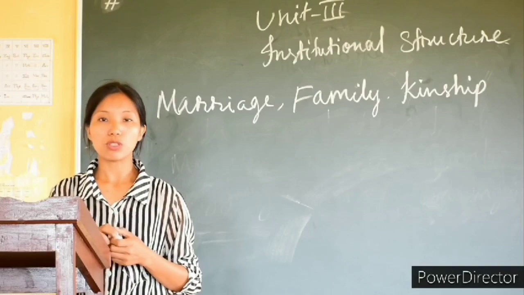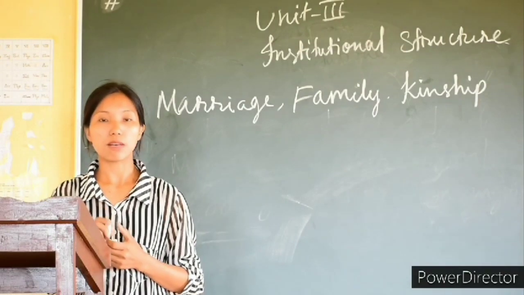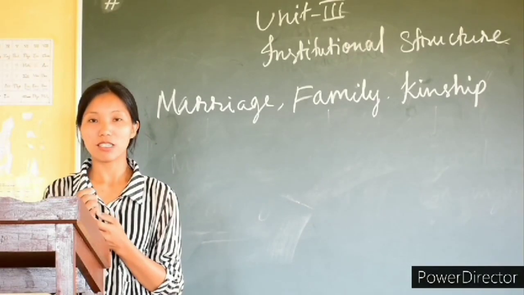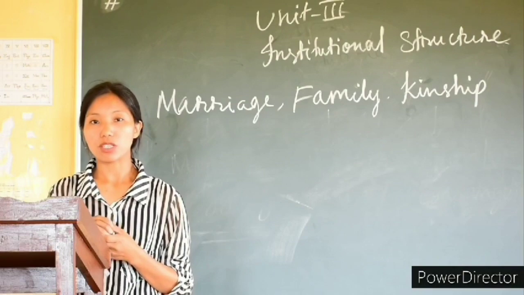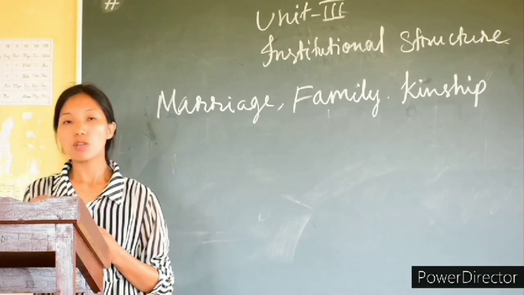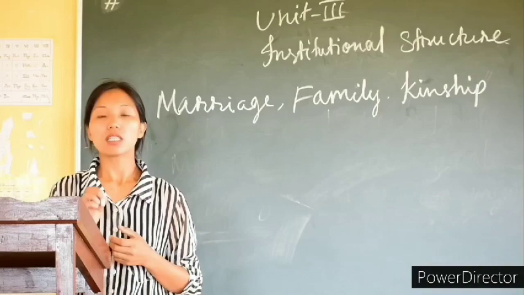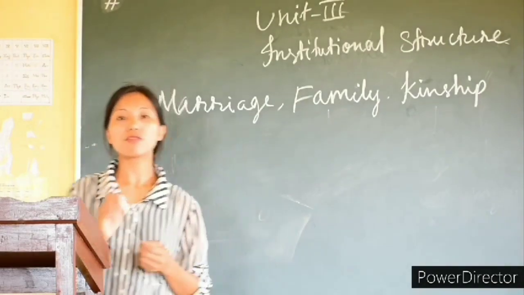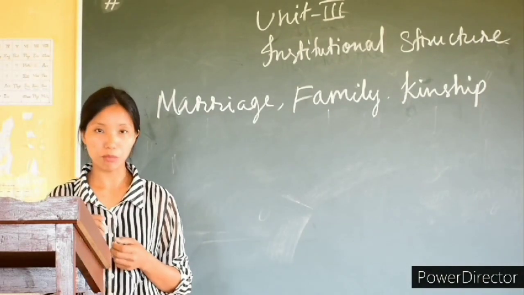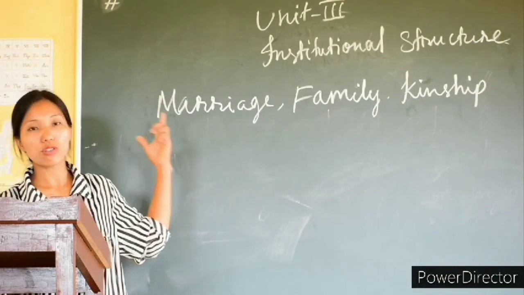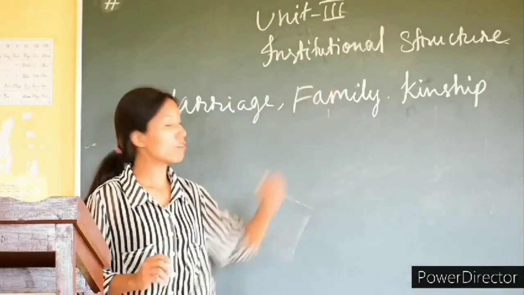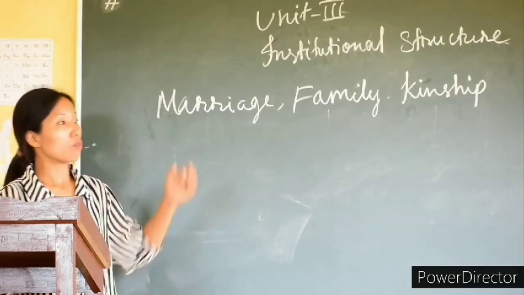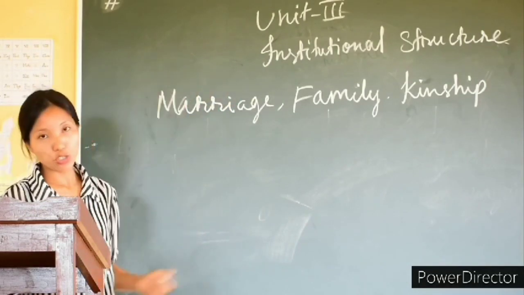Like school. When we take school as an example, what is the purpose of a school? The purpose of the school is to educate us, to educate the younger generation, the new generation. When we talk about the hospital, the institution of the hospital is for health treatment. Likewise, every institution has its own specific purpose. Marriage also has its own specific purpose, family also, and even kinship also has its own specific purposes. So that is what we know about institutions.